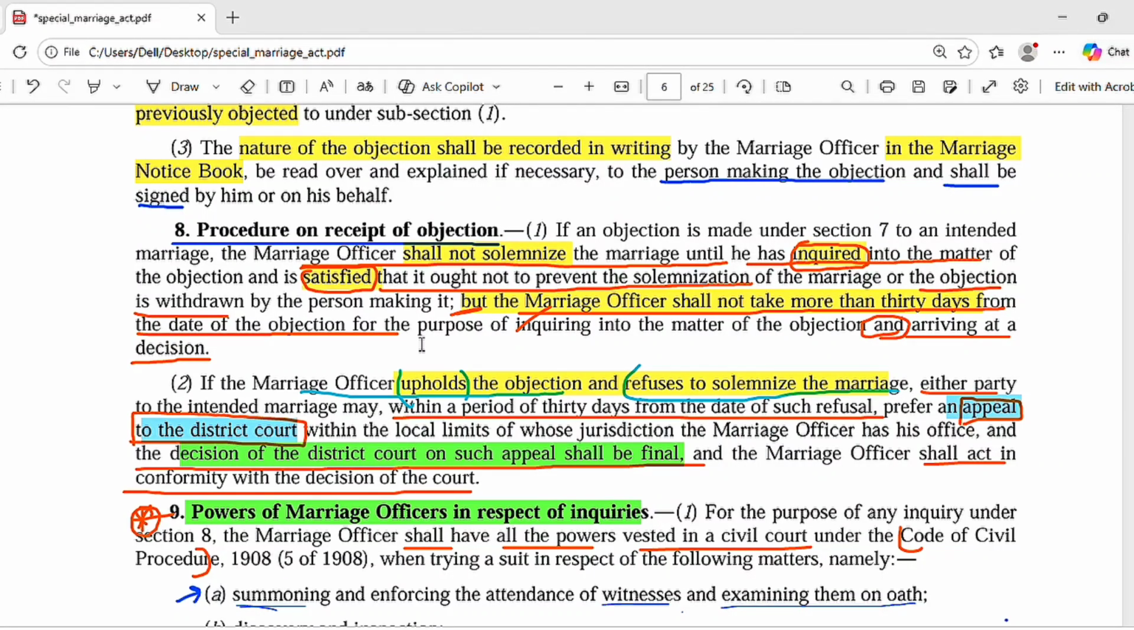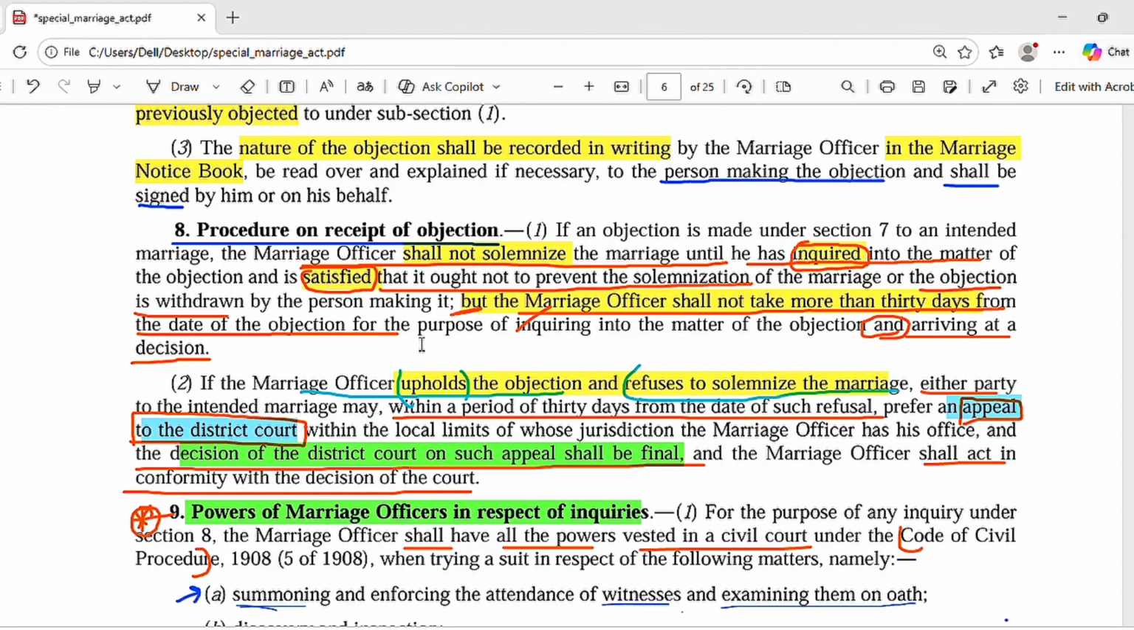If the marriage officer is doing an inquiry and he is satisfied that such objection does not have the power to prevent the solemnization of the marriage, or there is another situation, if the objection is withdrawn by the person who made it. Okay, so these two conditions have to be taken care of, but the marriage officer shall not take more than 30 days from the date of objection.